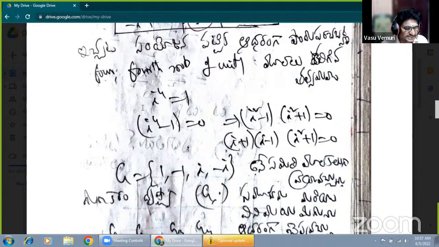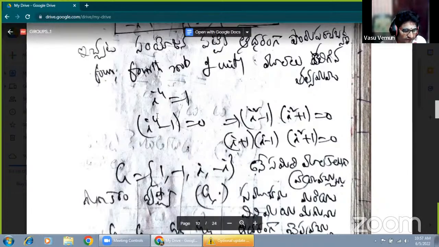Fourth roots of unity means i power 4 equals 1. Now this is 1 power 1 by 4, that element is imaginary, so 1 power 1 by 4 equals i. Now that can also be written as i power 4 equals 1, and converting 1 to this side, i power 4 minus 1 equals 0. That is the equation of this part.